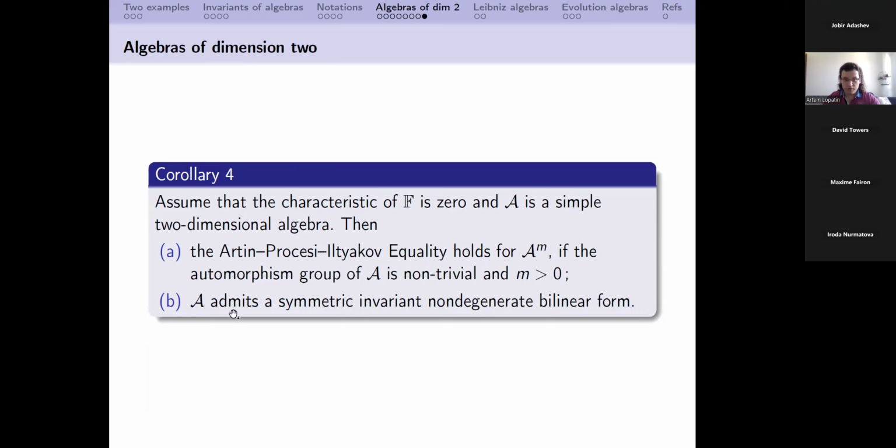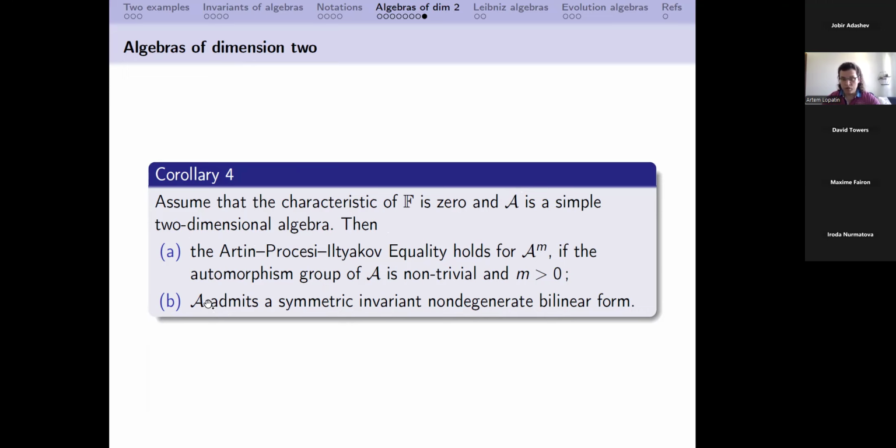And we've got another interesting corollary. If we have a two-dimensional simple algebra, then it always admits a symmetric invariant non-degenerate bilinear form. Here invariant means it's invariant with respect to the action of the group of automorphisms. Symmetric and non-degenerate mean what they usually mean.